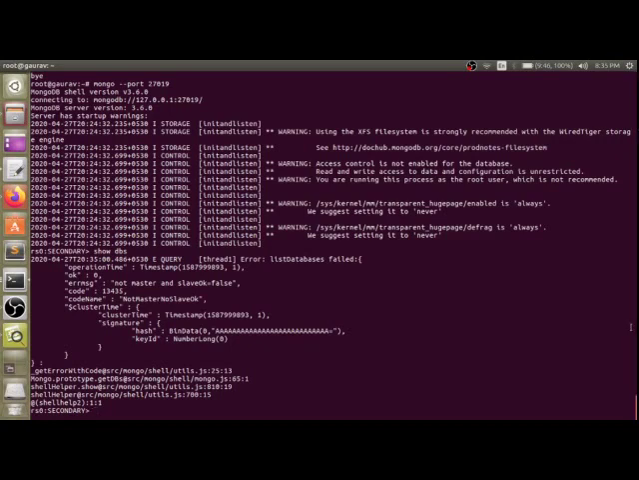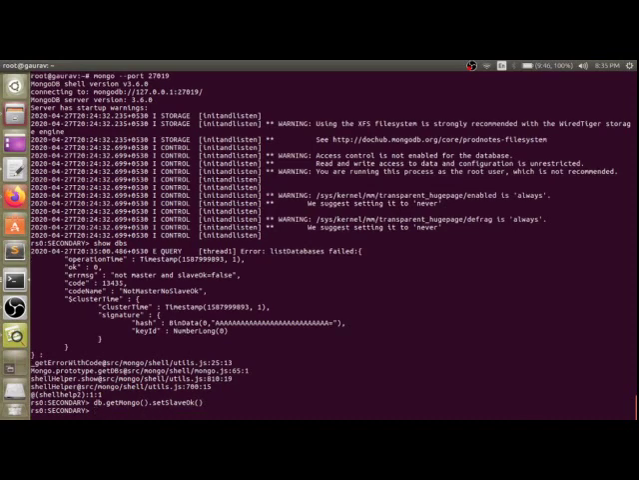Now let's try to do it. Here you can see that it is still saying not a master and slave is false. So let's make it positive, let's make it true. Now we will run db.getMongo().slaveOk. With the help of this command you are able to read the contents which are written with the help of the primary database.